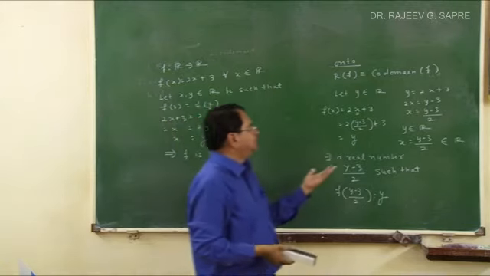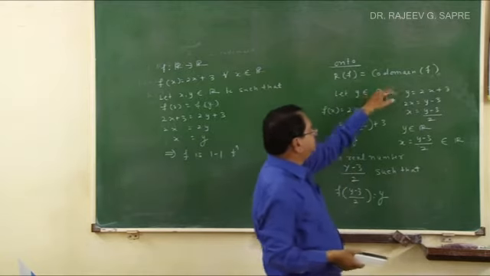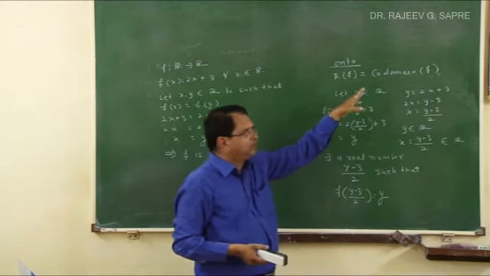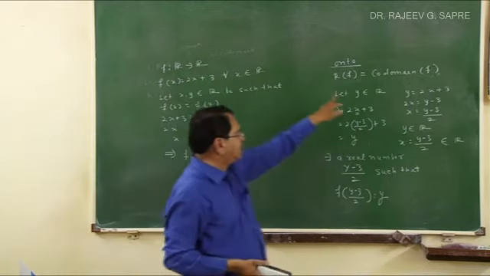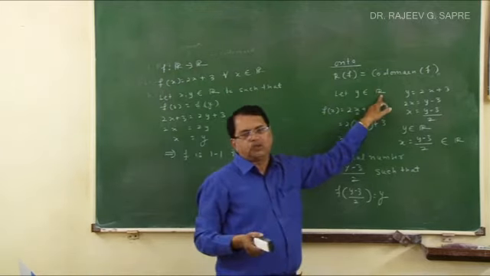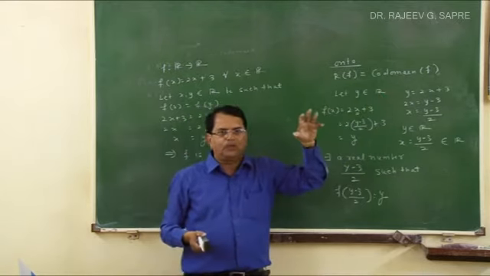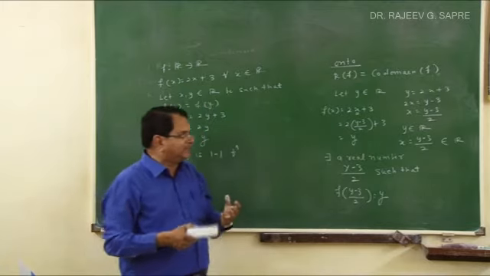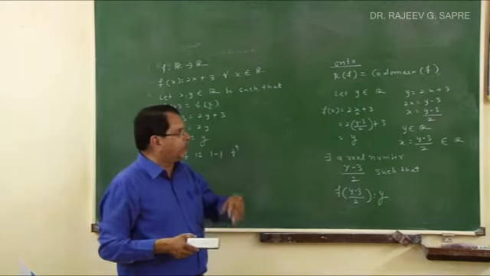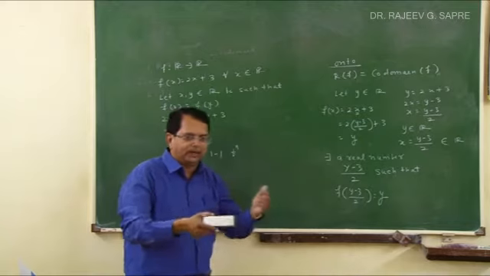To prove that a function is onto, what you have to do is start with any element of the codomain. Here, as it was an R to R function, R is the codomain, so we started with y belongs to R. Every time it is not y belonging to R; we have to remember y belongs to the codomain. And then you prove that there exists some element x belonging to the domain whose image is y.